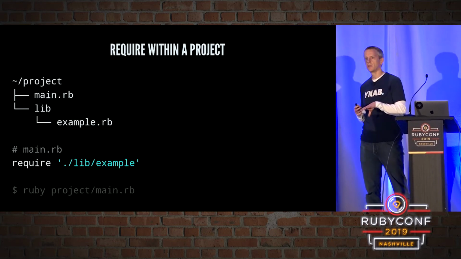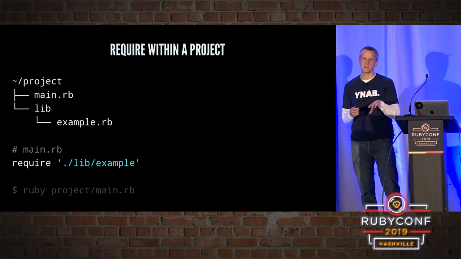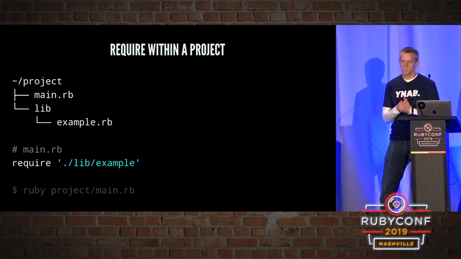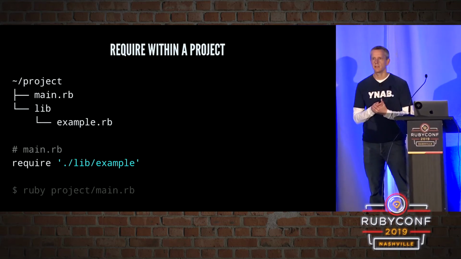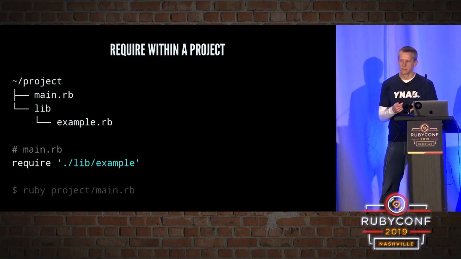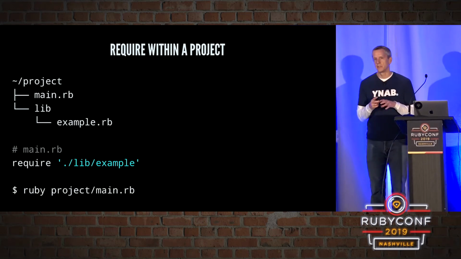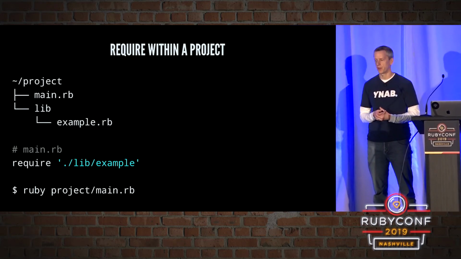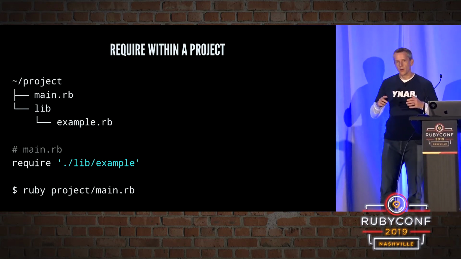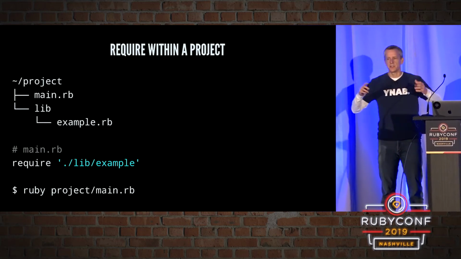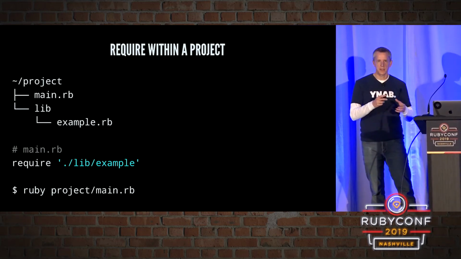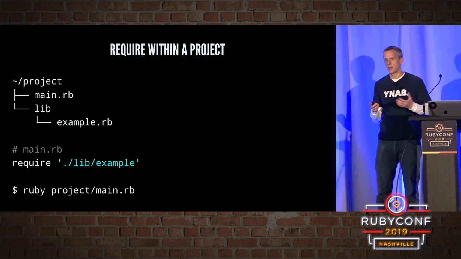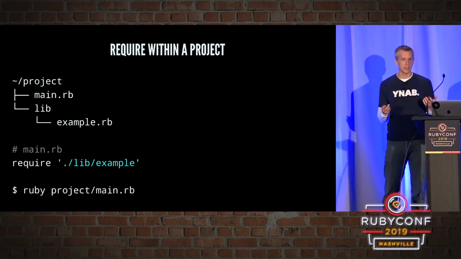We can change it a little bit, though, to make it a relative file system path. Now it's no longer tied to my machine. And this will work. It's a little better, but there's a gotcha. It's relative to the working directory where you've executed this program from. So in this case, if we go up to a parent directory, and instead of just executing main.rb, we execute project/main.rb, well, now our require isn't going to work because we've actually changed our working directory.